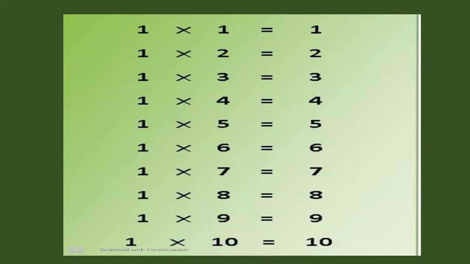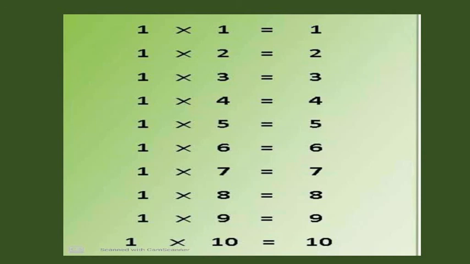One twos are two. One threes are three. One fours are four. One fives are five. One sixes are six.